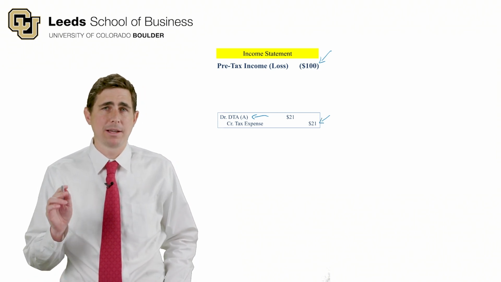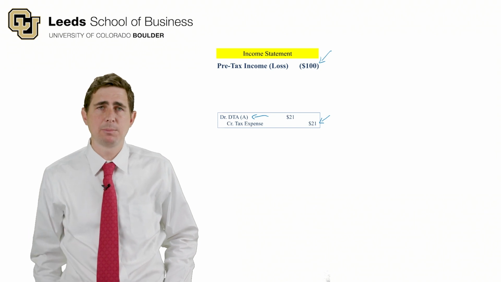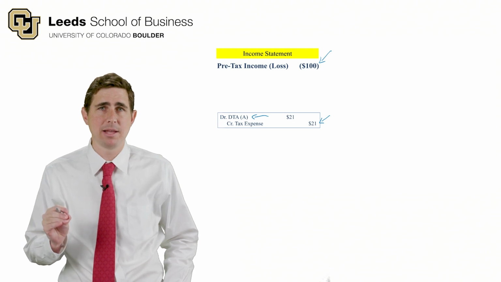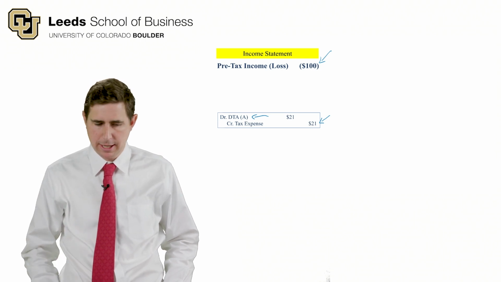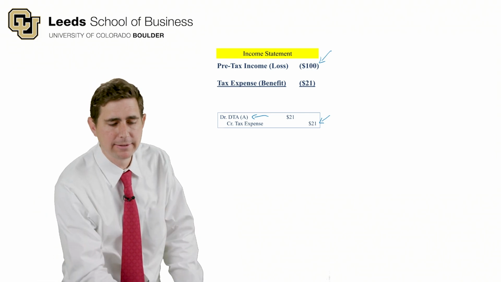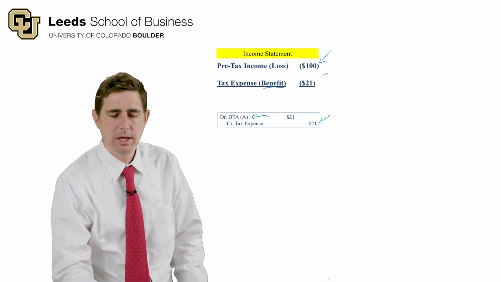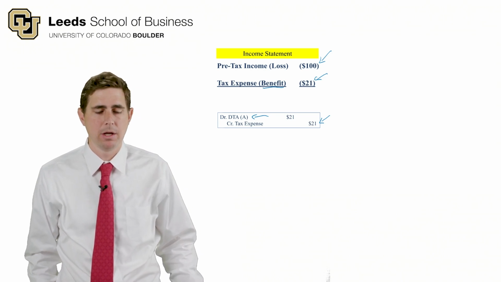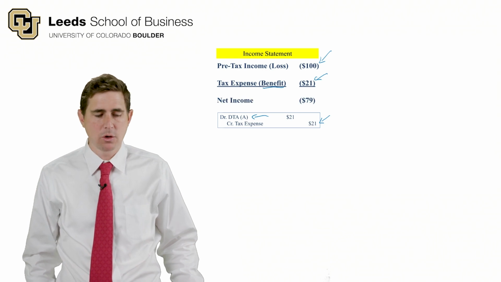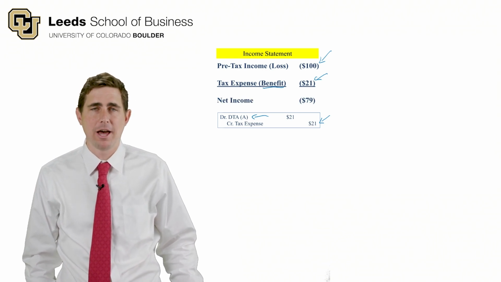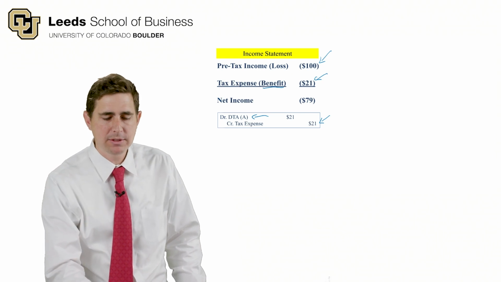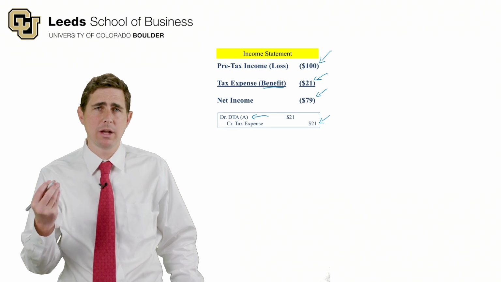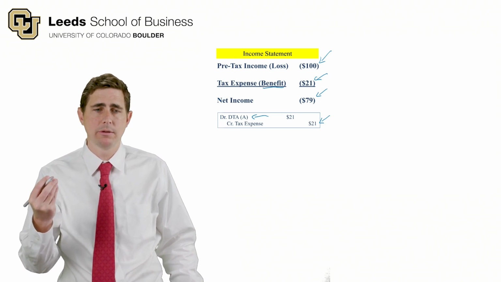Now, normally we are debiting expenses, right? This time we're crediting an expense account. So that's the opposite of what we normally do. It's going to be a negative tax expense in that case. So what's our income statement going to look like? We're actually going to show something called a tax benefit on our income statement. And so rather than tax expense, which would be positive, we have a negative tax benefit here of $21. And that is going to reduce the magnitude of the loss on our income statement. Now, when we look at post-tax net income, it's only negative $79. That's because we're including this $21 benefit that we think we're going to be able to use in the future.